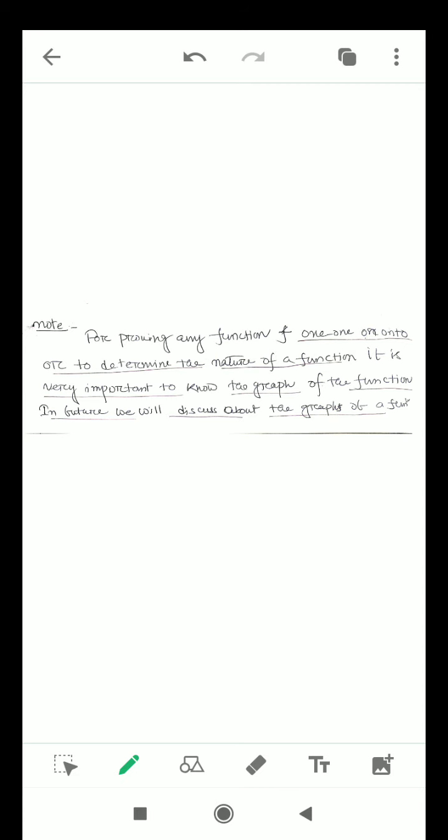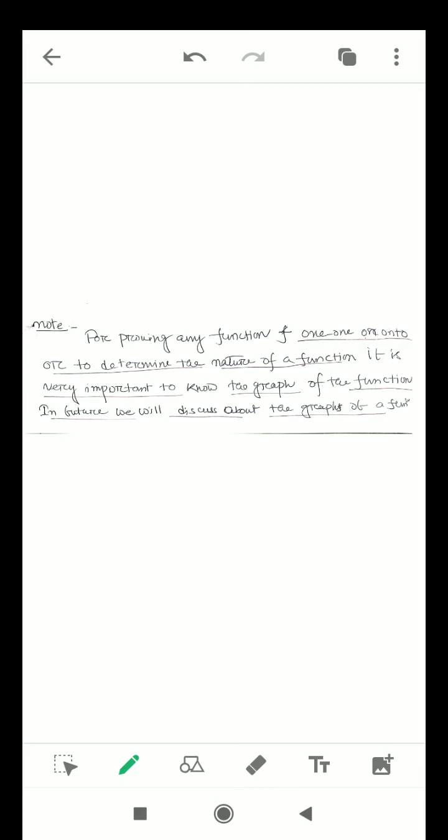For proving whether any function is 1-1 or not, or onto or not, it is very important to know the graph of the function. In future we will discuss the graph of the function. It will take another class. In that class we will discuss how we can easily find out whether the function is 1-1 or not if the graph of the function is known to us. We will take different types of graphs of different types of functions.